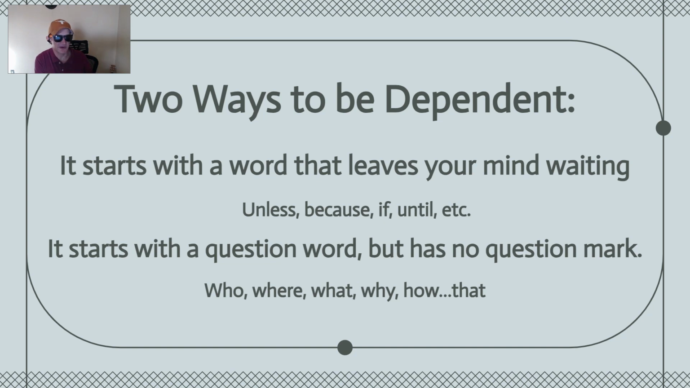And the other way that it can be dependent is that it starts with a question word, but there is no question mark. So you can start a complete thought with a question word like what, as long as that sentence ends with a question mark. But if it ends with a period, then that is not a complete thought. So who, where, what, why, how, and that. I know that that is not a question word, but I figure two categories is better than three, and then we can just stick that in there.